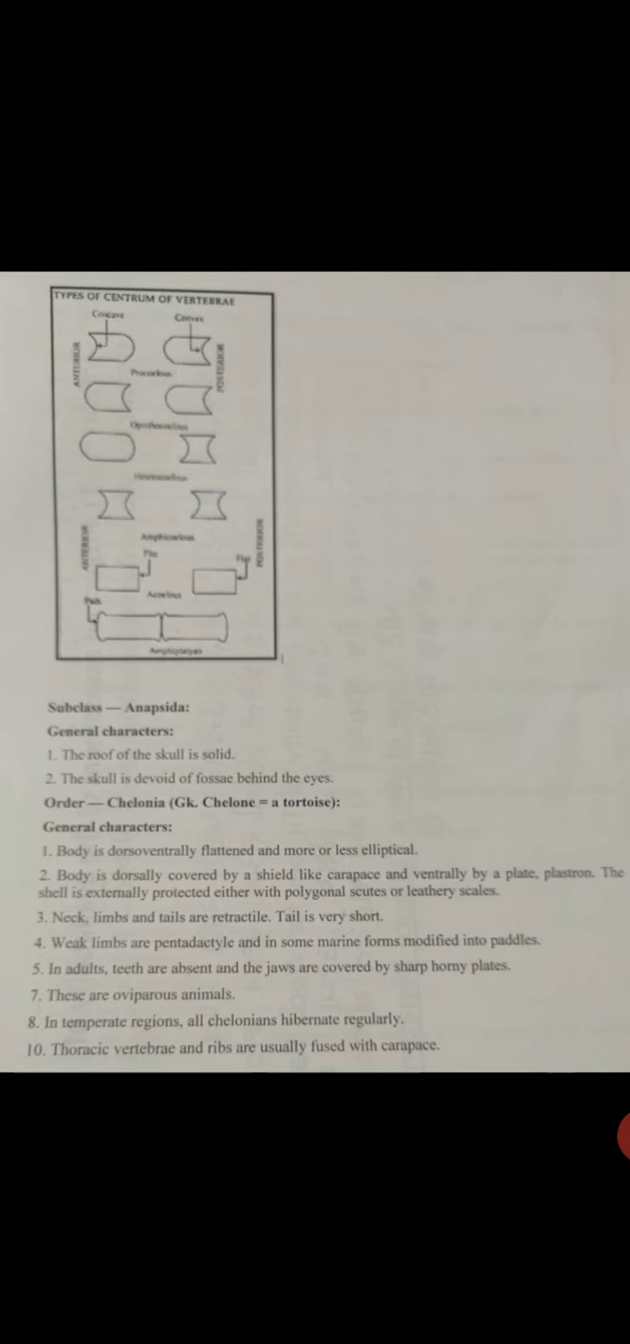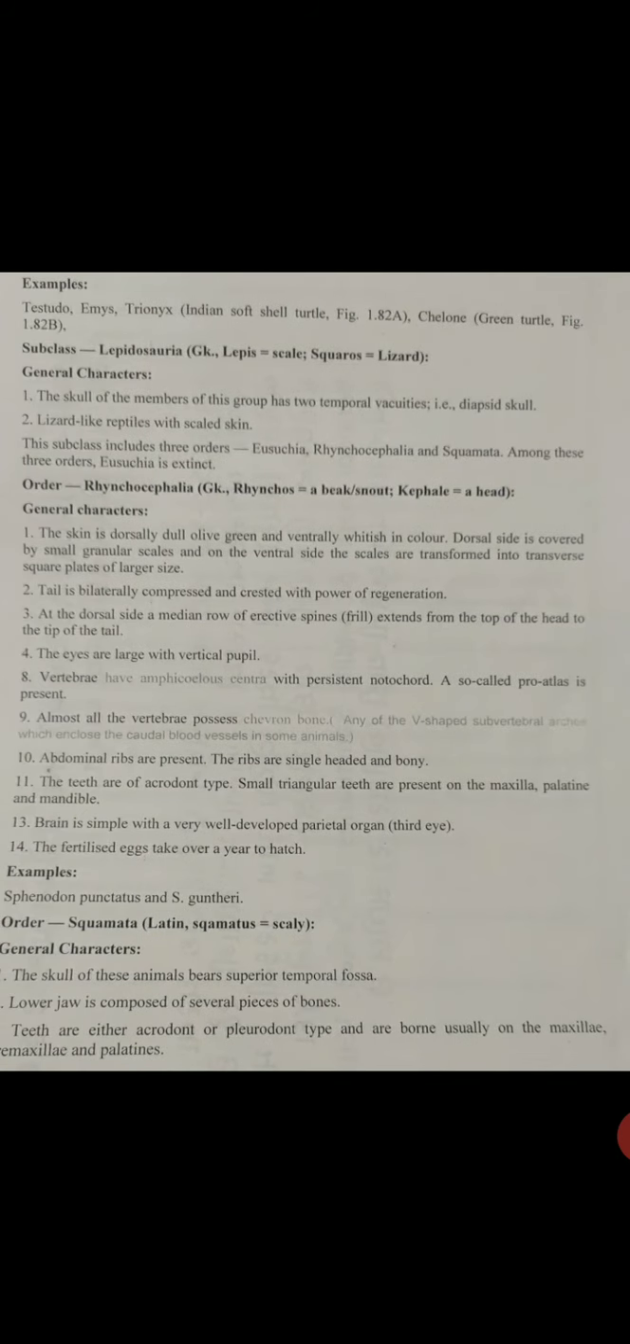Examples हैं Testudo, Emys, Trionyx, Indian soft shell turtle और Chelone, green turtle. अब है subclass Lepidosauria. Lepido यानी कि lepis, scale, saurus, lizard. The skull of the member of this group has two temporal vacuities, that is, diapsid skull. Lizard-like reptiles with scaled skins. This subclass includes three orders: Eosuchia, Rhynchocephalia and Squamata. Among these three orders, Eosuchia is extinct.